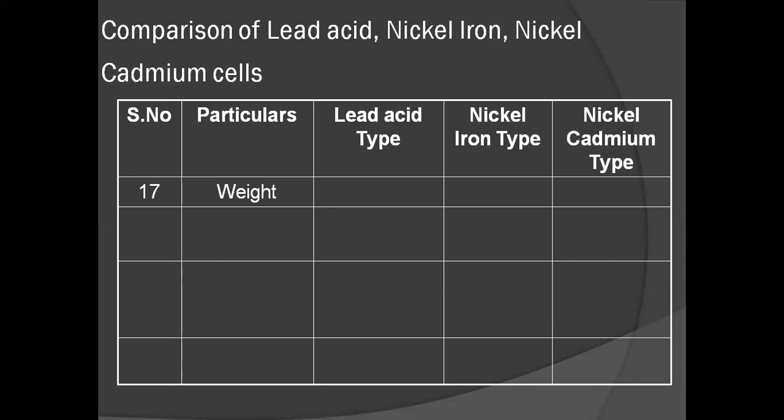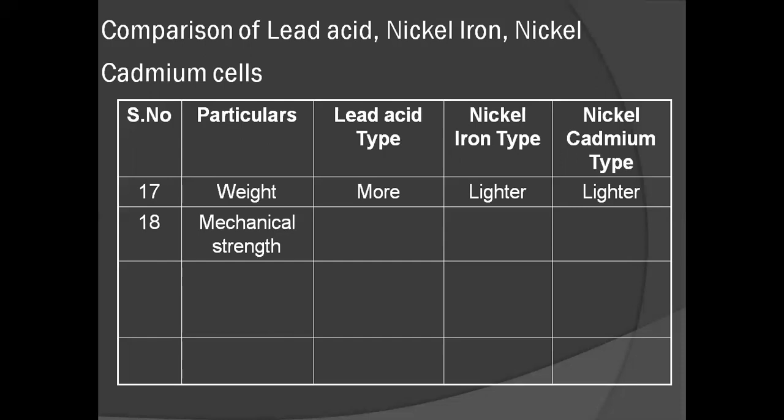And next comparison is weight. What is the weight of the batteries? Lead acid batteries are heavy in weight, or more in weight. And coming to the nickel iron and the nickel cadmium type of batteries, they are very light in weight.